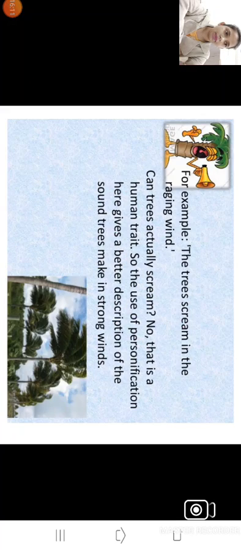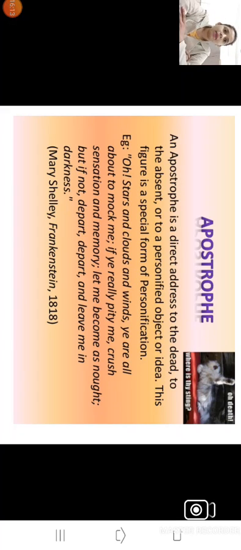Okay, next is apostrophe. Apostrophe is a figure of speech when we address something which is dead, which is not available in front of us, the thing which is absent, or a personified idea.